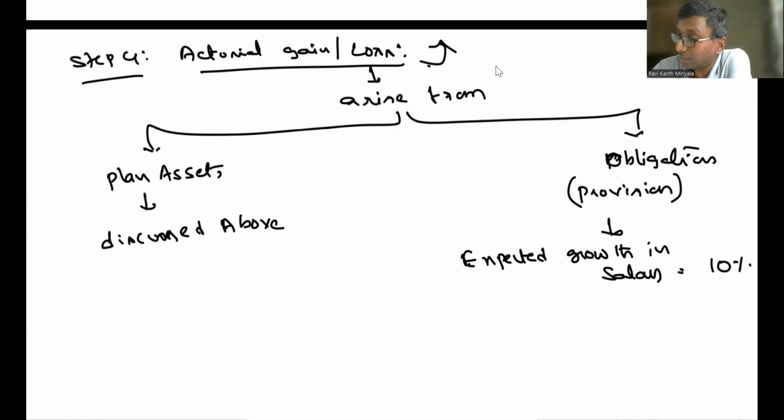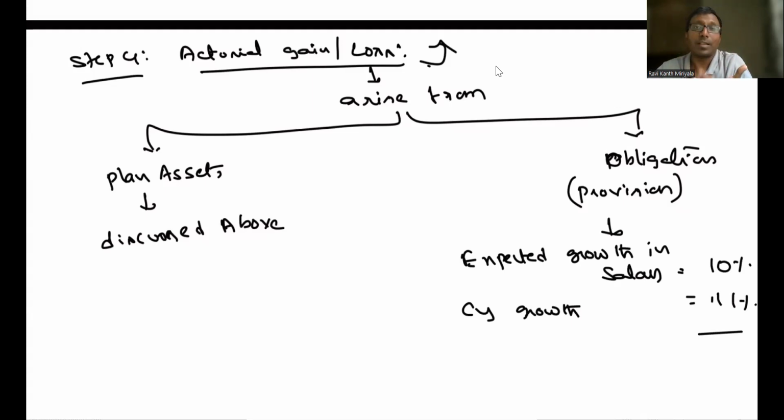But maybe in the current year growth. Correct now. What is the current year growth? Current year growth is equal to 11% actually. Isn't it an estimation change for him? Actually, that's why 1%. He will calculate the impact of 1% in this case. 1% will be transferred to the present value of obligation only.